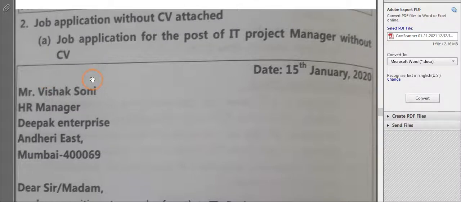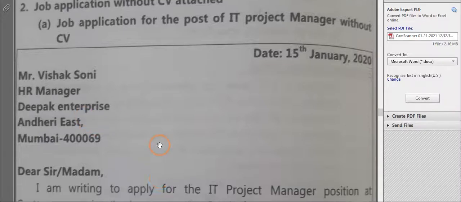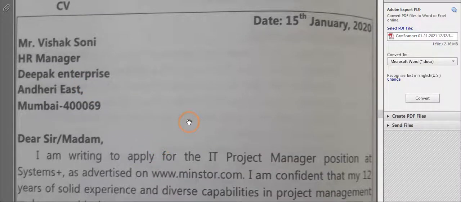writer's address here. Now I will also tell you how to write an application through email ID. Here you have to only keep in mind the format of the email ID will be a bit different. You all know how the format is. First the To is given, meaning whom you are writing. You have to write the email ID of the person you are referring to. From means who you are, the person who is writing, your email ID. Then the subject is there. What is the subject? Application for the post of IT project manager.